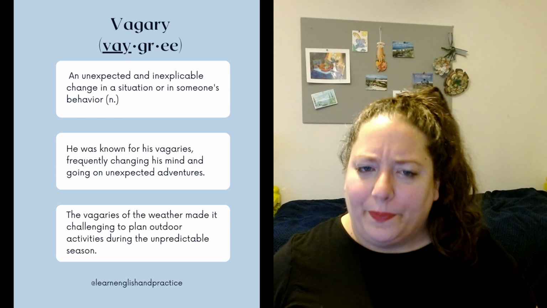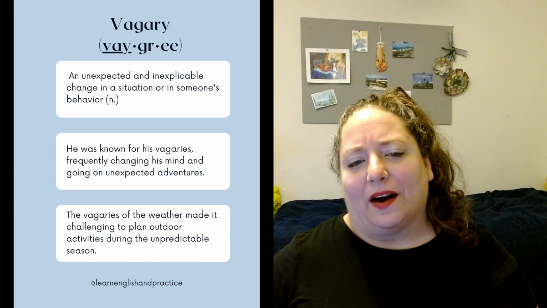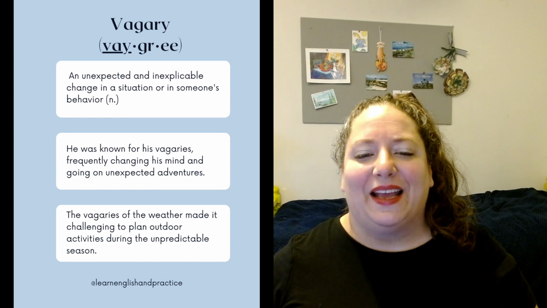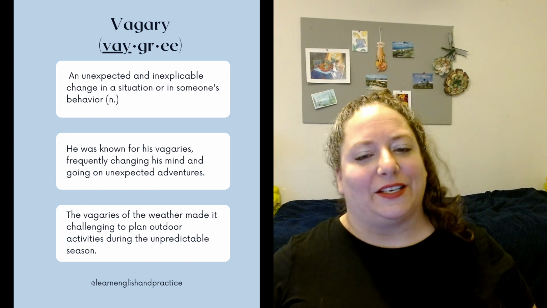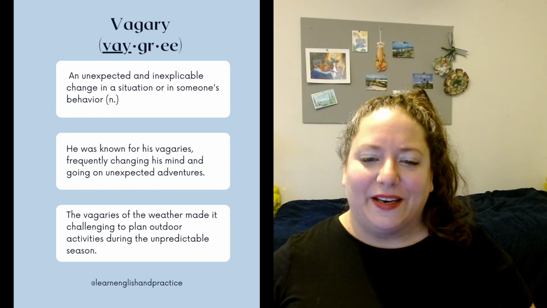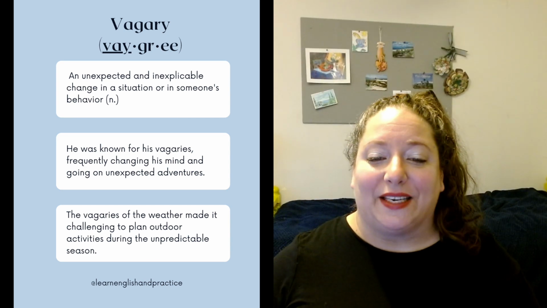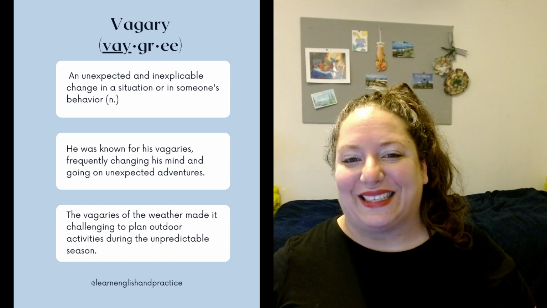So if your friend who's typically nice starts acting strangely and is mean to you, that would be a vagary. So examples here are: He was known for his vagaries, frequently changing his mind and going on unexpected adventures. The vagaries of the weather made it challenging to plan outdoor activities during the unpredictable season.